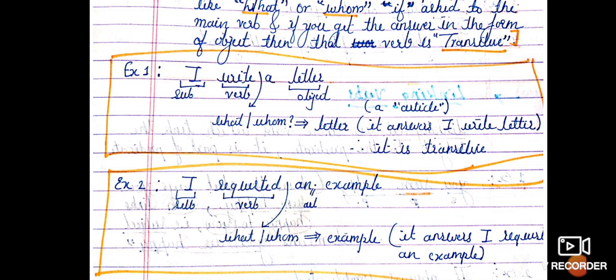When we combine the subject and the verb and frame a question saying what, I write what? It answers back with an object. Some action is passed from the subject to the object. So here write is considered a transitive verb.